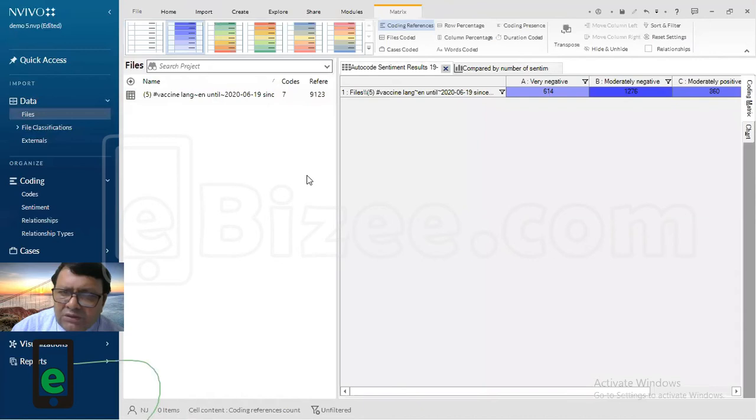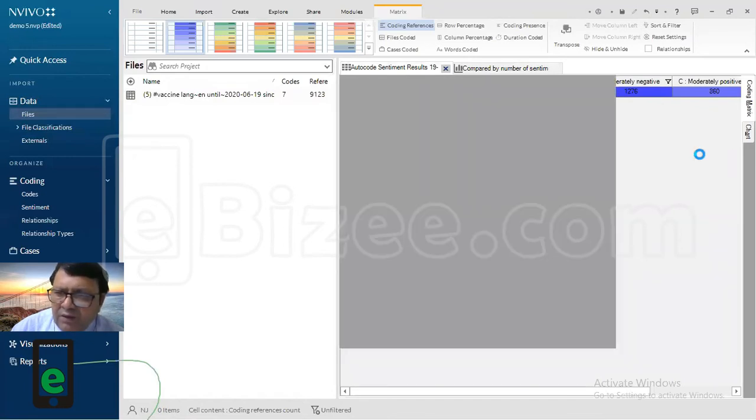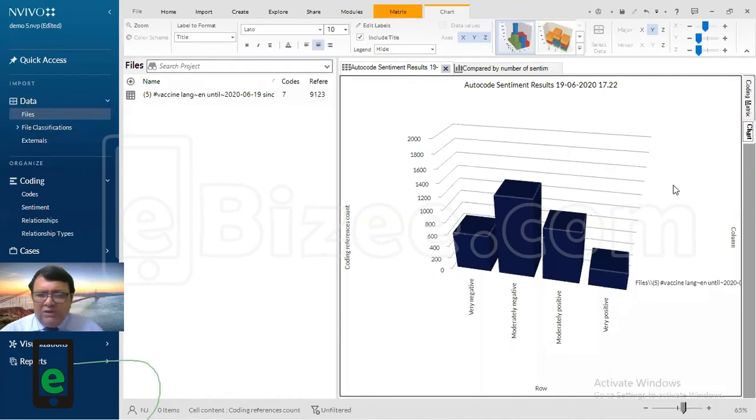We press this autocode sentiment results and we go to the chart, right? We press the chart. Now you can see here, can you see? There are 4 categories of sentiment: very negative, moderately negative, moderately positive, very positive.